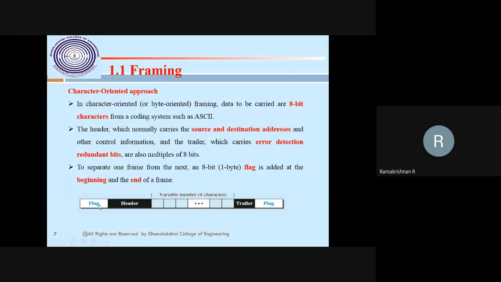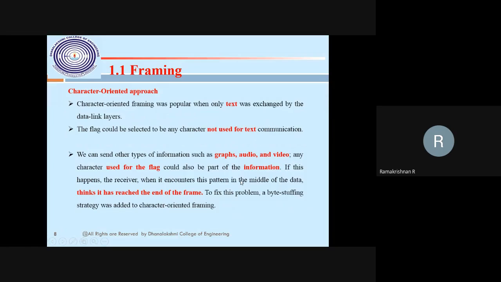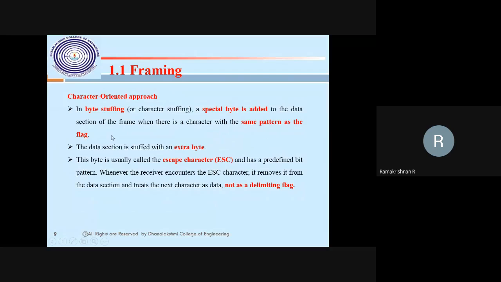Here, simply for your understanding, I am saying the at symbol is a flag. So this is a message, there may be audio or video. This is another flag, that means the frame is variable size: frame starting, frame ending, finish. Like this the messages go on, no issue. In the character oriented approach, if the flag delimiter and the normal text or my message have the same content, then there will be a problem, the same pattern as the flag.